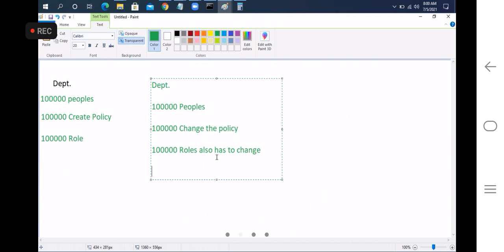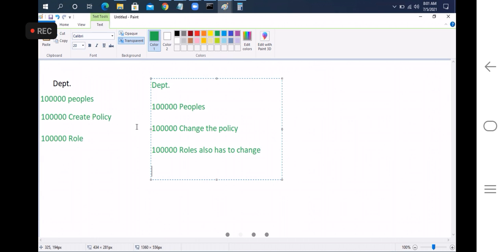So this activity of adding or changing the policy itself takes a minimum of between 1 to 2 months, and the amount being spent by the organization is too high, and they are consuming a lot of time also.